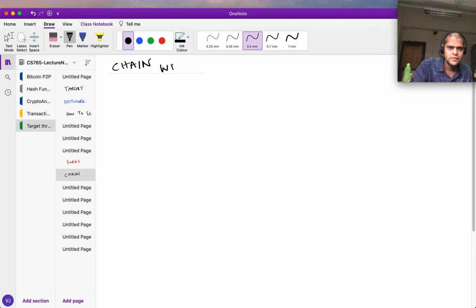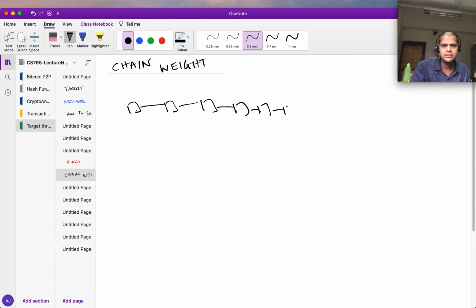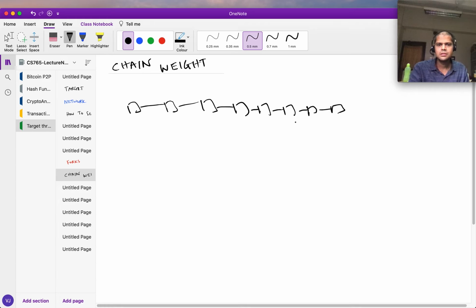So instead what we should look at is something called the chain weight. Okay. So suppose this is the Bitcoin blockchain and all the honest miners are generating this. Honest miner, I mean somebody who's following all the rules, and they've generated, let's say, tens of thousands of blocks. So let's say that there is a malicious person who wants to create a longer chain from some block in the past. So this is what he wants to do.